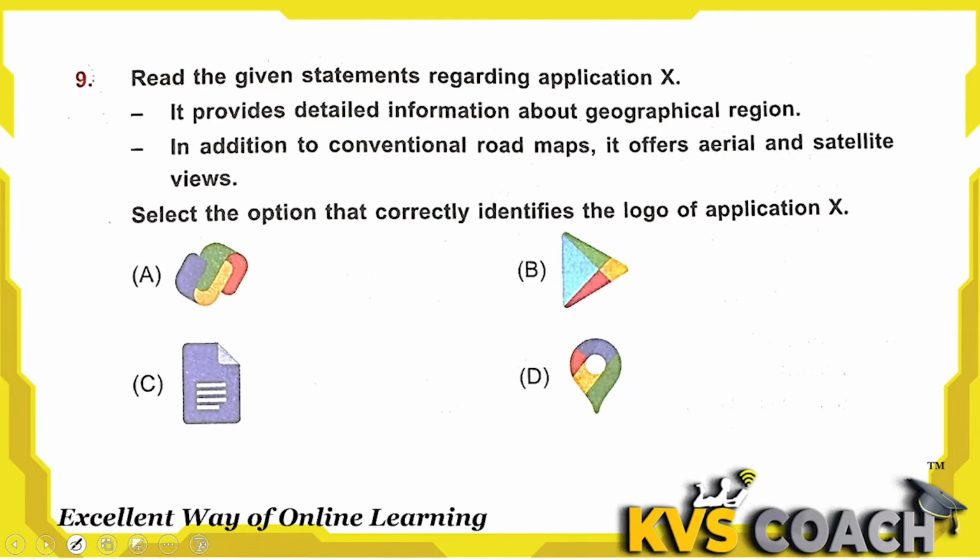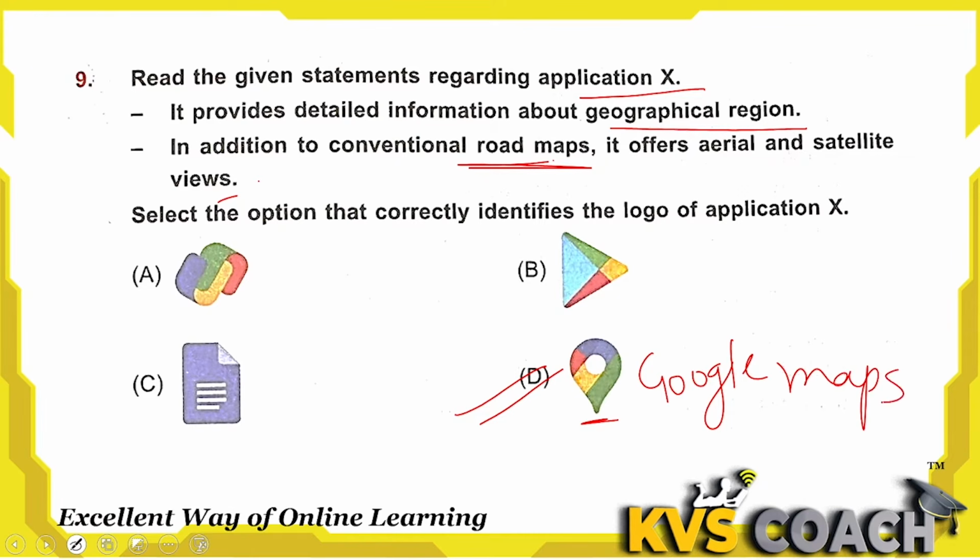Next: read the given statement regarding application X. It provides detailed information about a geographical region. In addition to conventional road maps, it offers aerial and satellite views. What is this? Maps is the app, Google Maps. Basically, this is the icon of Google Maps, and we use it to know about the routes of the roads. Google Maps is the right answer here.